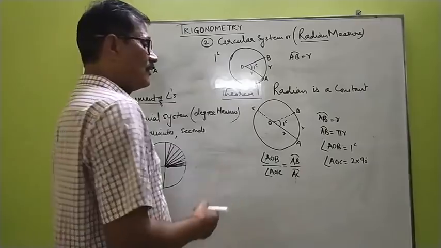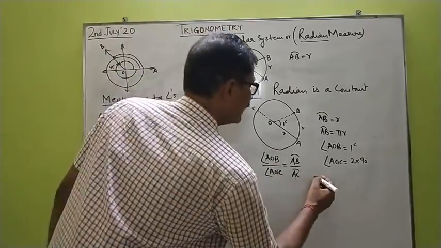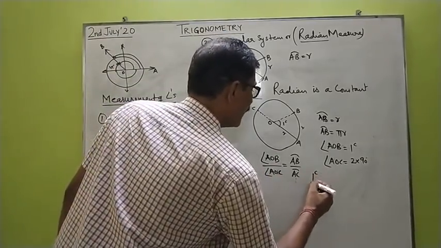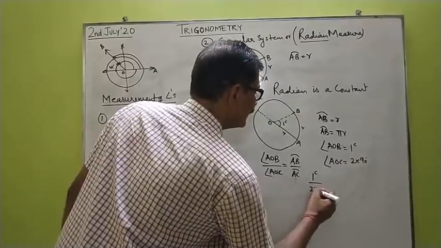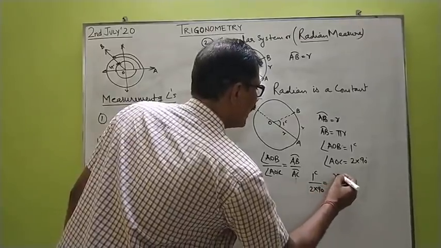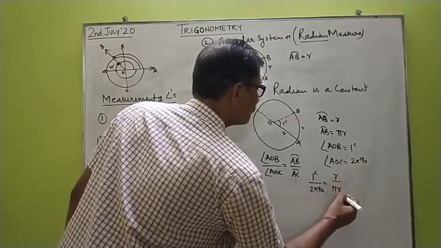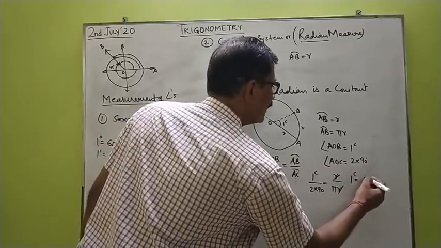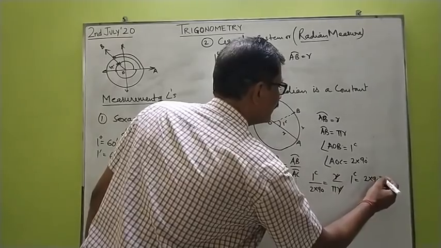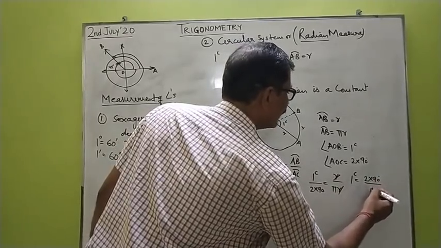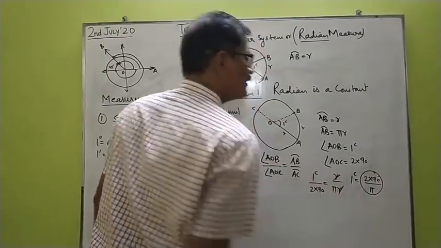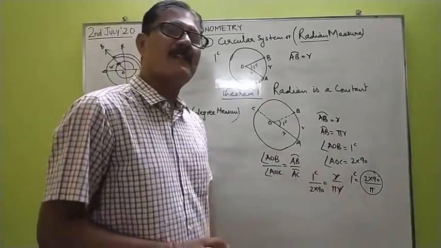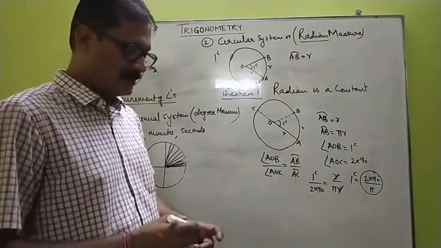Now substitute the values here. We find angle AOB is 1 radian, so 1 radian upon 2 into 90 is equal to r upon pi r. The r cancels here, so we find that 1 radian turns out to be 2 into 90 degree upon pi, and both are constants. So the ratio of the two constants will give you another constant. So radian is a constant quantity.